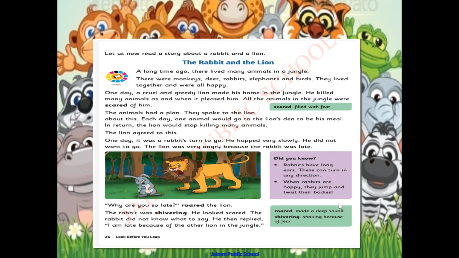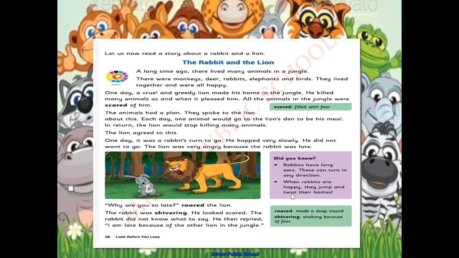Now here they have given some facts about the rabbit. Let us see what it is. Did you know, whenever you see a light purple color box, there will be a fact. Rabbits have long ears. You know already. Look at this rabbit. It has long ears. It is short, but the rabbit's ears are long. These can turn in any direction. Can we turn our ears? No, we can't turn, but the rabbit can turn its ear in any direction.